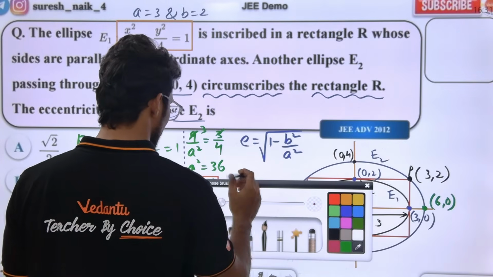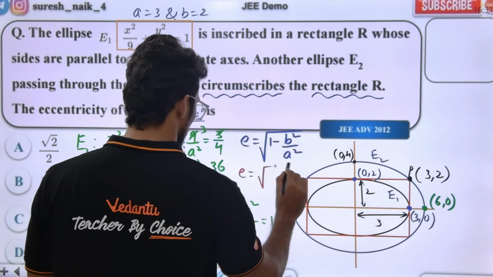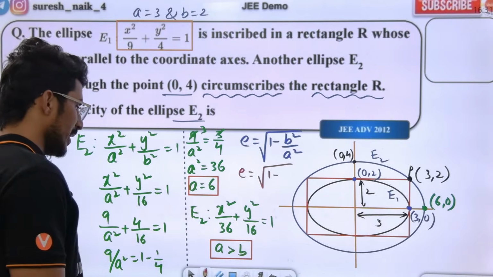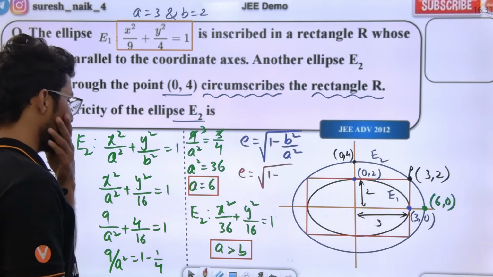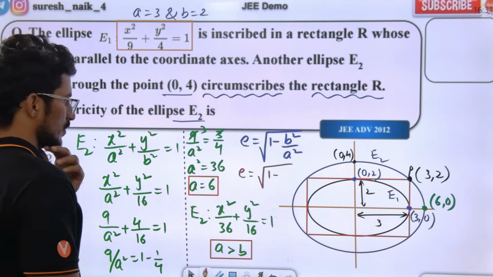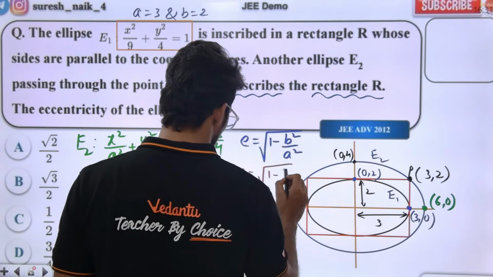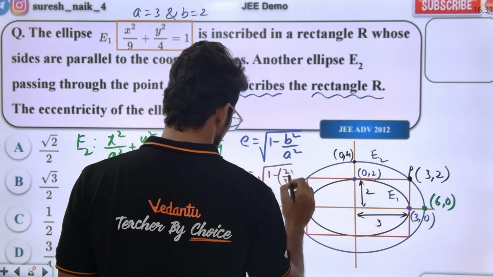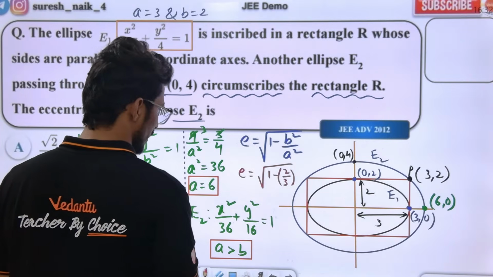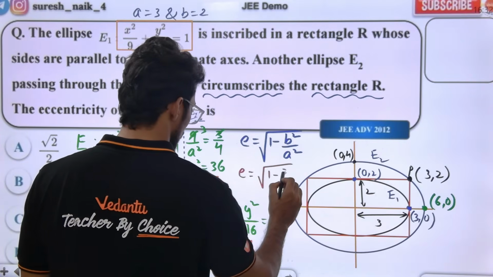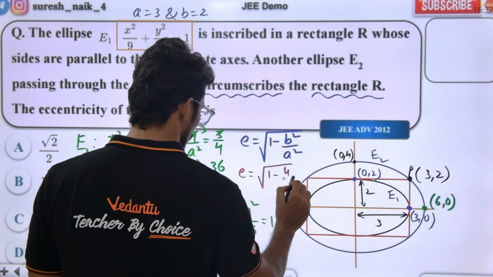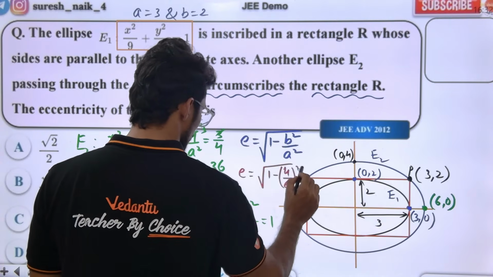In the eccentricity value, tell me, 1 minus b by a whole square. B by a whole square means what? B value is 4. So 4 by 6 whole square. So 2 by 3 whole square. 4 by 6 whole square means 2 by 3 whole square.